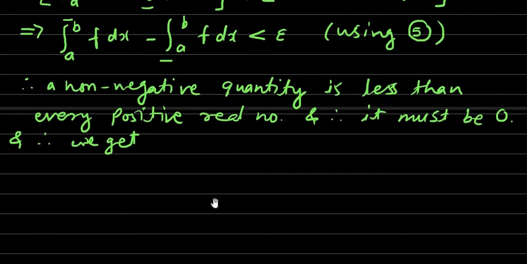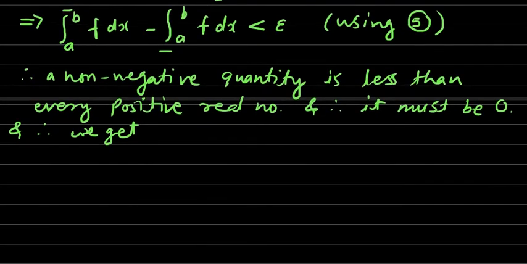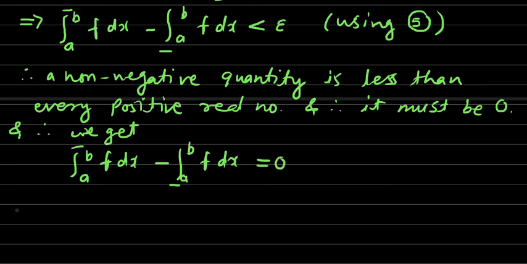We'll get the upper integral minus the lower integral, this difference: upper integral a to b f dx minus lower integral a to b f dx is equal to 0, which means that the upper integral a to b f dx is equal to the lower integral a to b f dx.